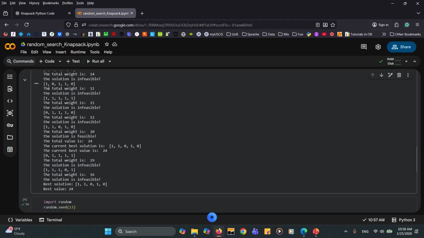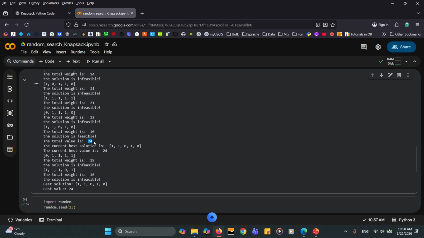For example, for the 6th, we have all ones, so this is infeasible. And then we have this one, the total weight is 12, again this is infeasible. Then we have this one, the total weight is 10, the solution is feasible, and the total value is 24.